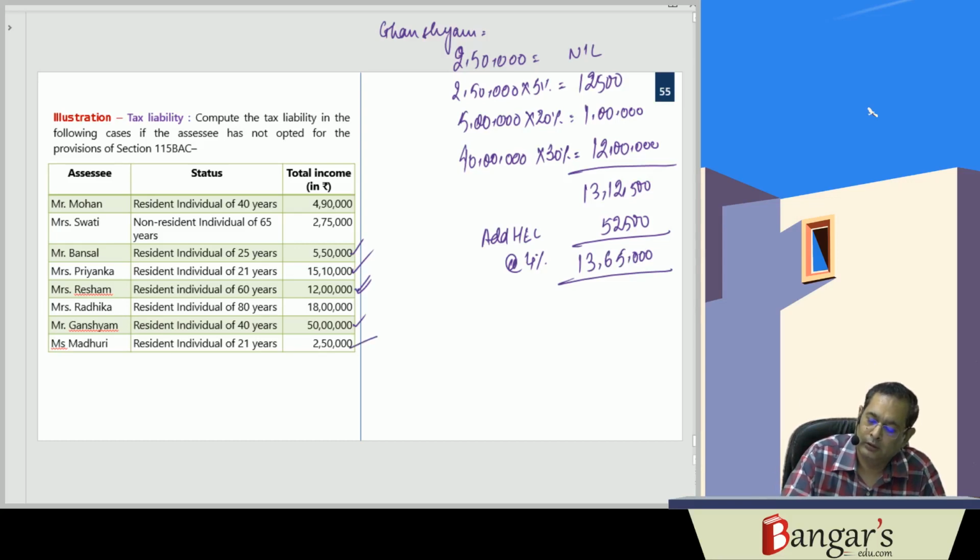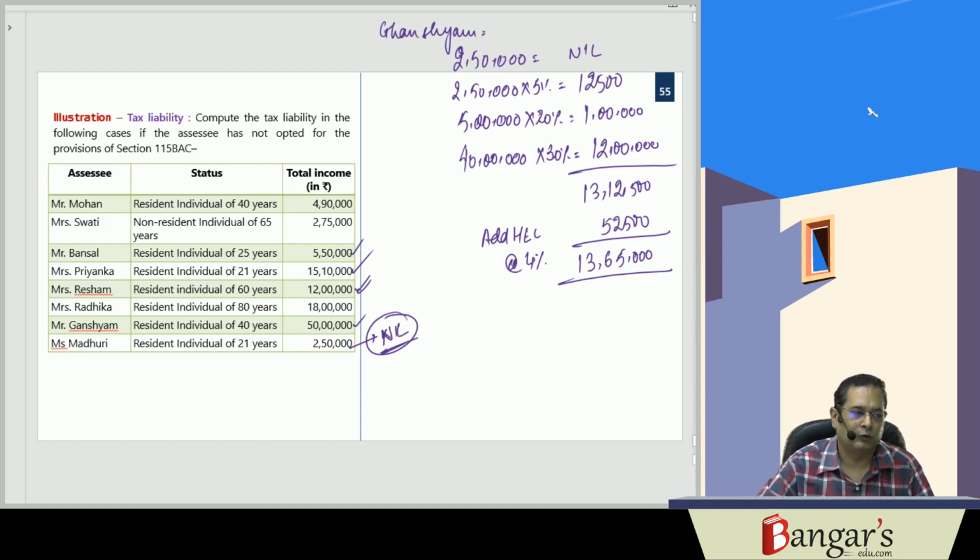Madhuri's tax liability will be nil because she has total income of 2 lakh and 50,000 rupees. So this way, this is a simple question where we have to calculate the tax liabilities in various cases.